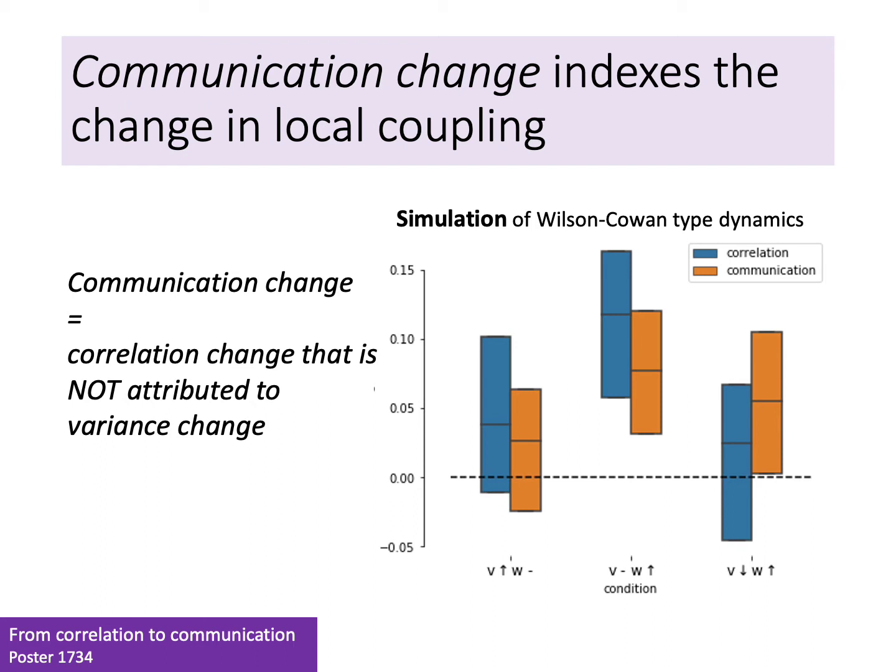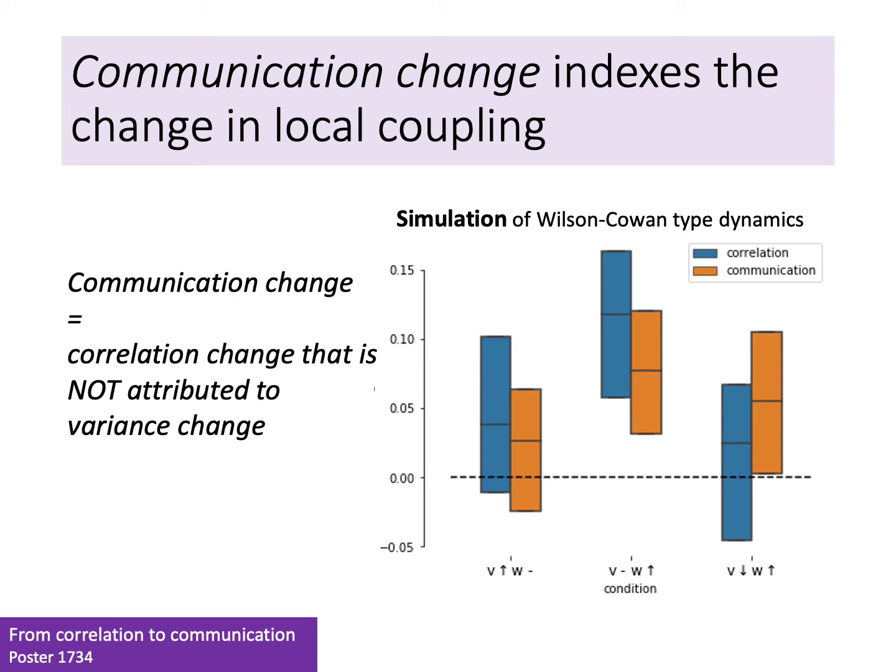Our solution is inspired by simulation. Increasing the shared input V changed both signal correlation and variance simultaneously, while increasing local coupling W has more effect on the correlation than on the variance. Therefore, if we remove the variance-related change from the overall correlation change, the remaining component will be particularly sensitive to local coupling and not so much to the shared input.